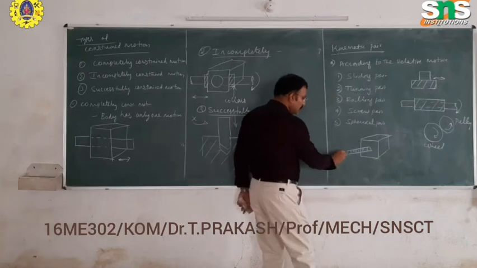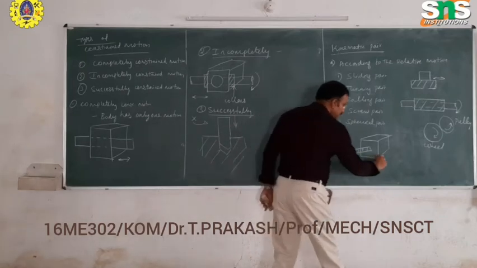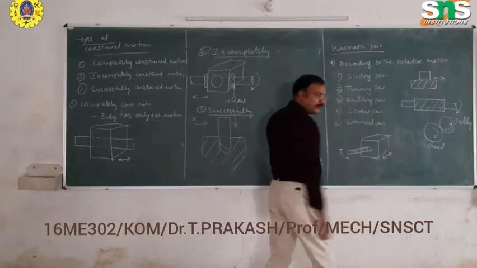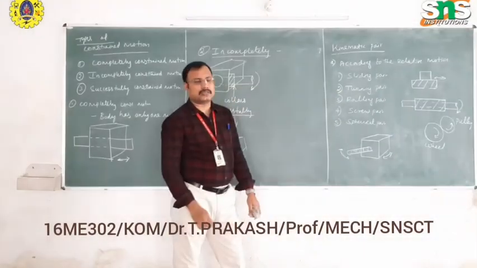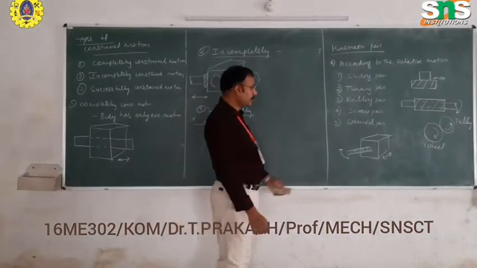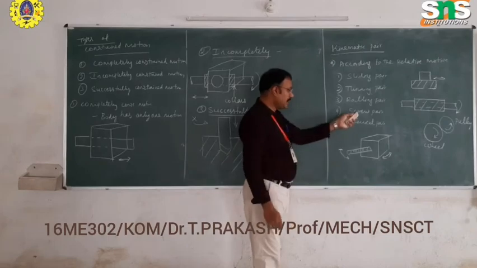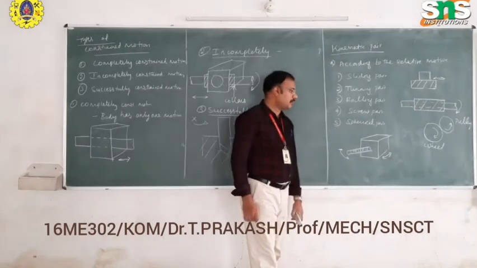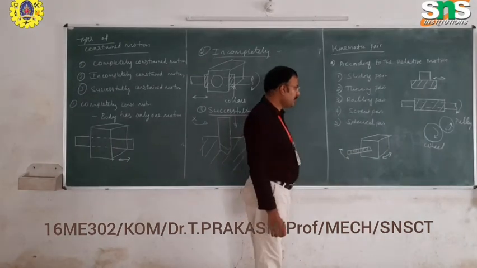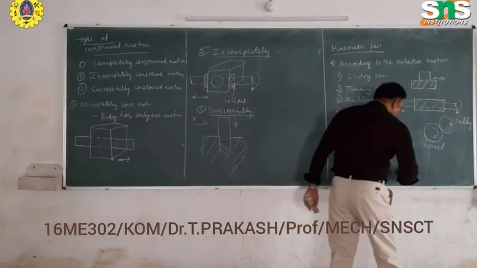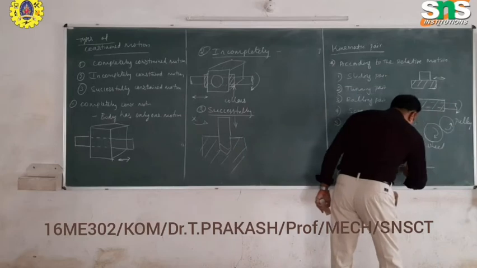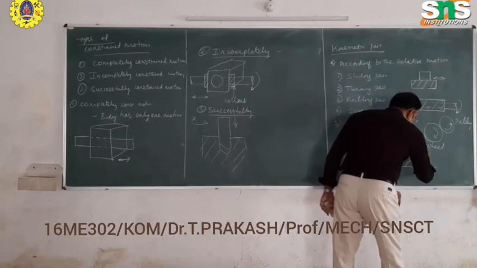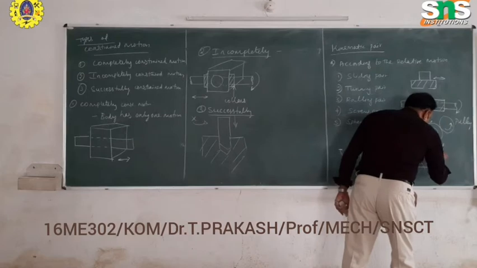When you turn the screw, there will be a sliding motion of this box or any body. Therefore, in a screw pair, due to the motion of the screw, there will be a motion in the other body. It is called a screw pair. Coming to spherical pair, mostly in a spherical pair we have a combination. There will be a spherical slot over which we can have motion transmission.